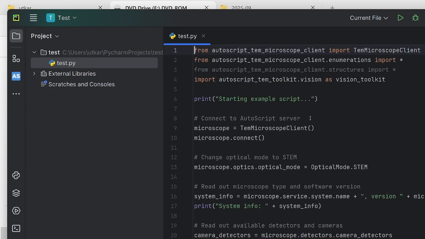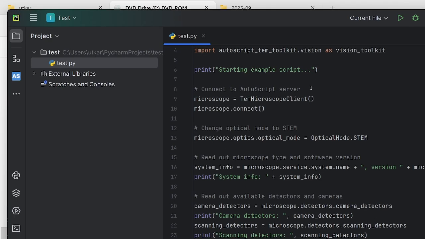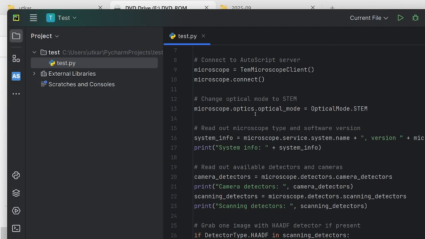And in this particular Python file, you can see we import the TM microscope client, and once we have that client, we connect to it as it's running, and we set the optical mode to STEM mode.